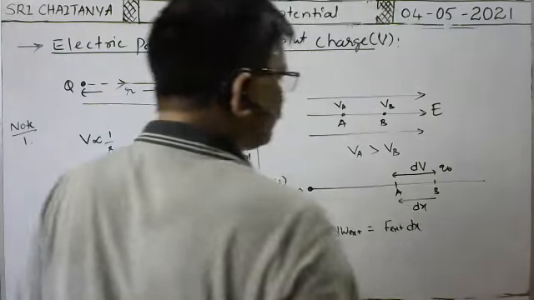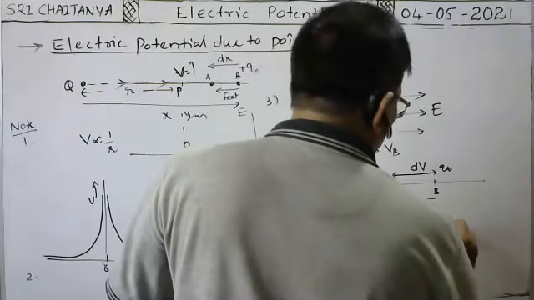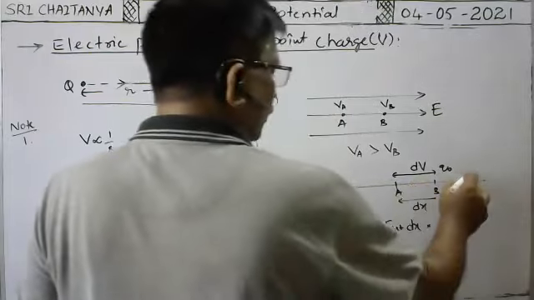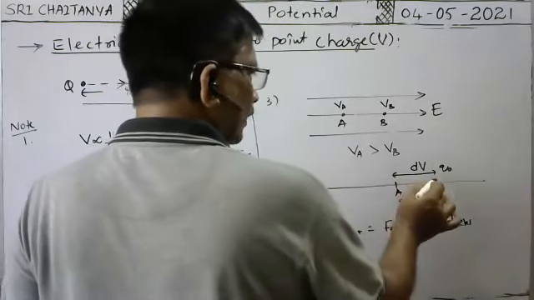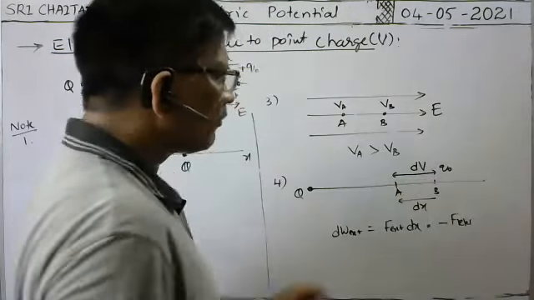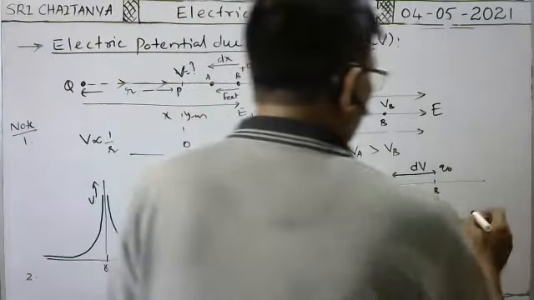Because the external force is applied in the direction opposite to the electric force, in terms of electric force we have to write minus F electric into dx.